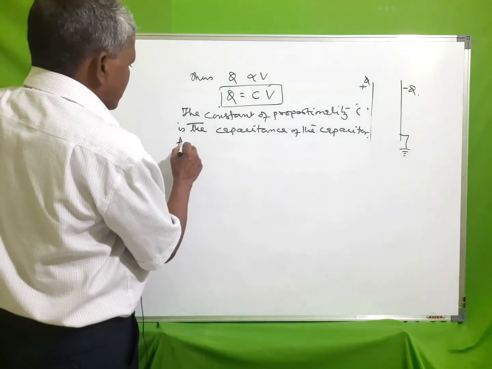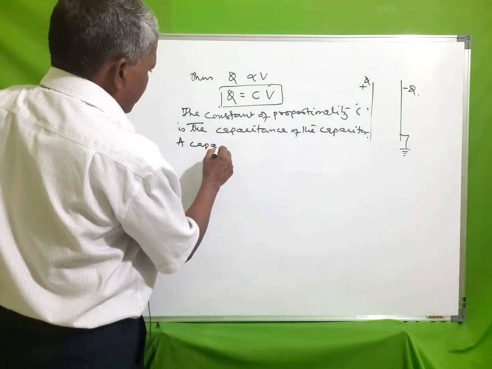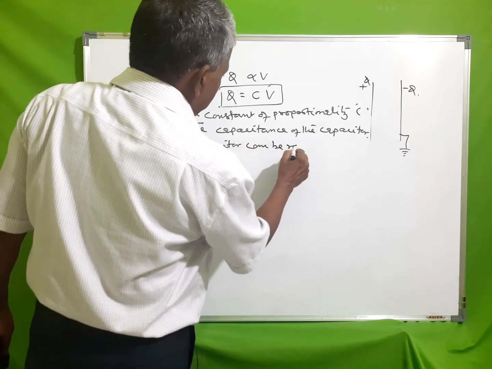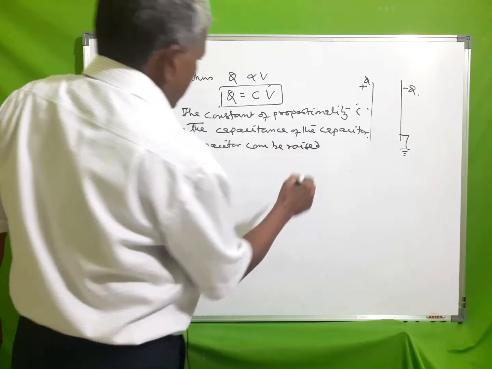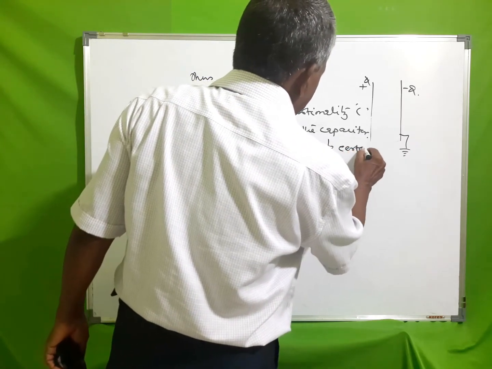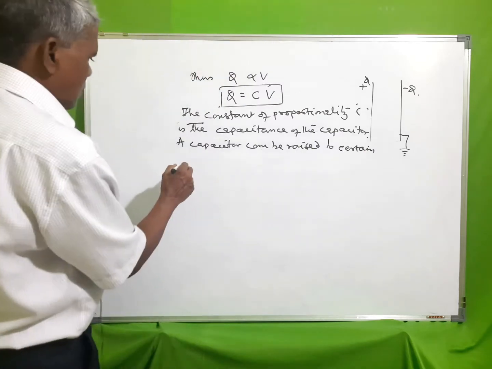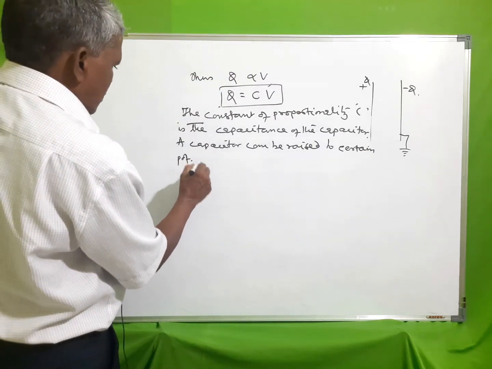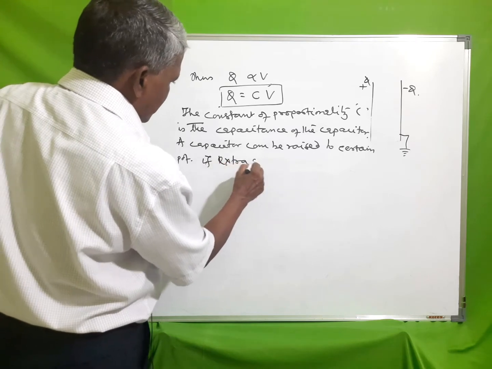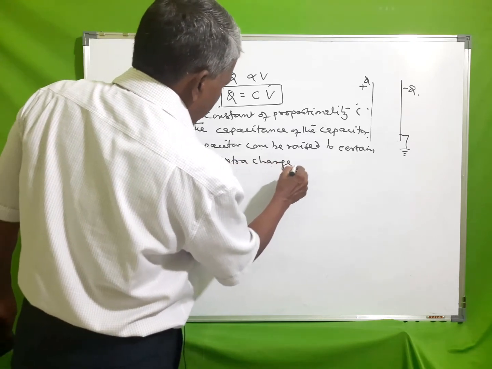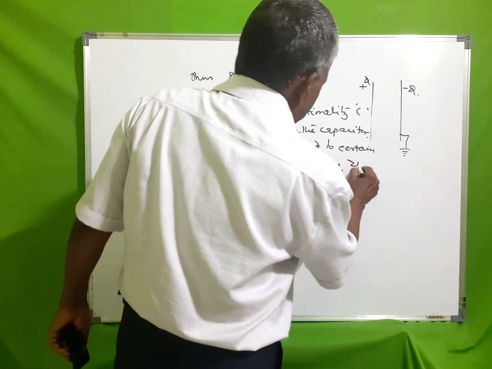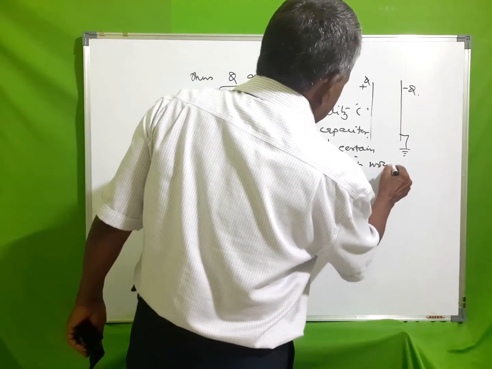A capacitor can be raised only to a certain potential. If extra charge is given, it would leak to the surroundings.